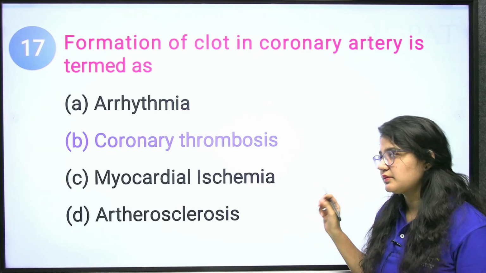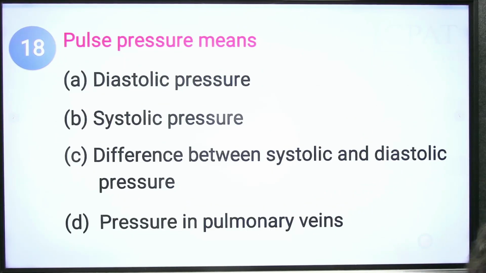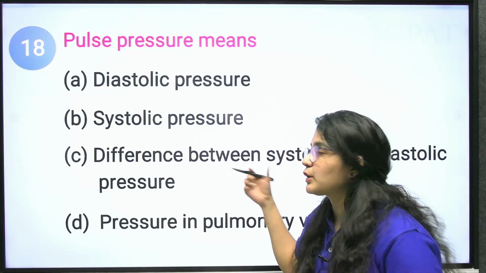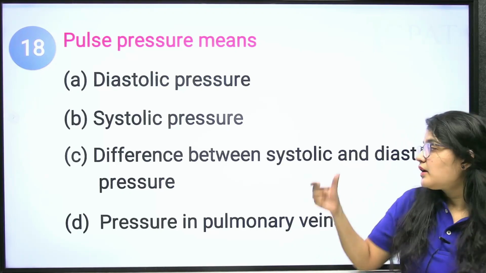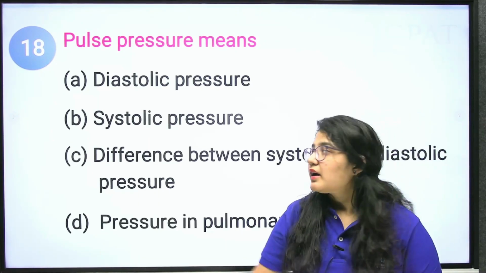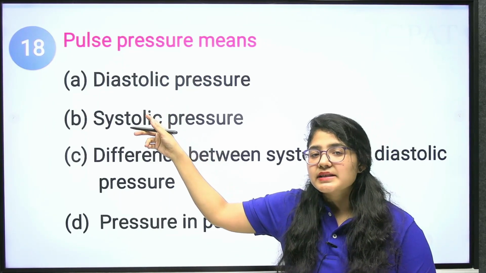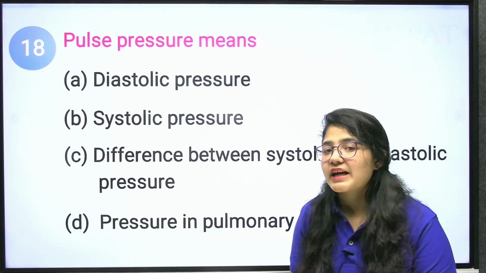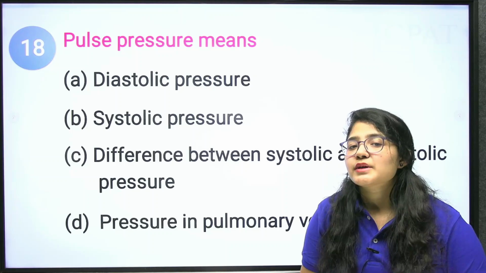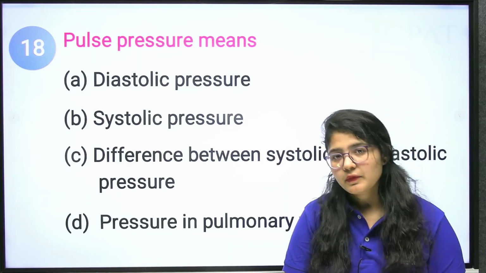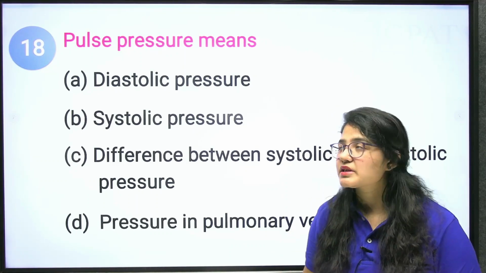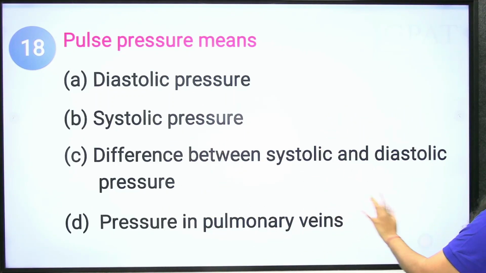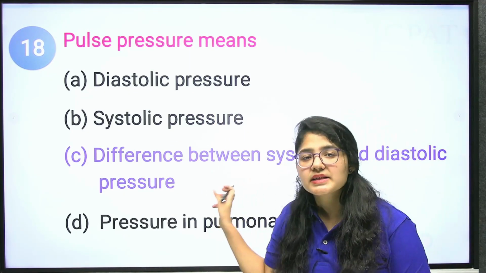Clear? Next question. Pulse pressure means the difference between the systolic and your diastolic pressure. Not alone the diastole is the answer, not alone the systole is the answer. The relaxation and contraction both are responsible for your pulse pressure. Okay, the lub dub both are responsible for the pulse pressure. So, the difference between systolic and diastolic pressure is known as your pulse pressure.